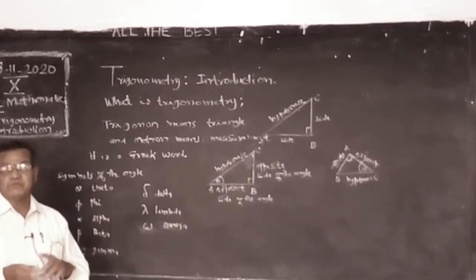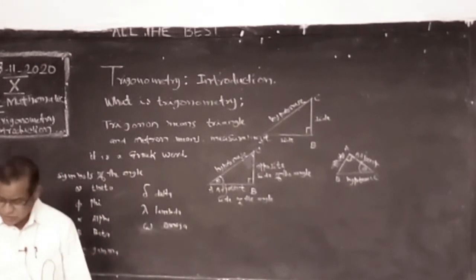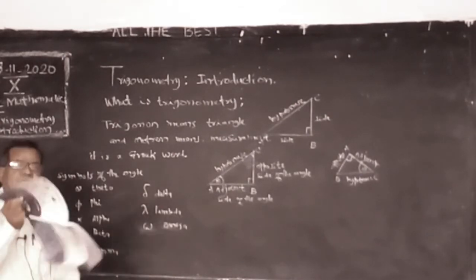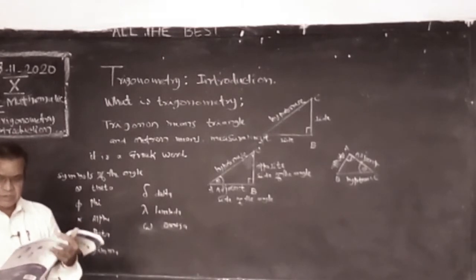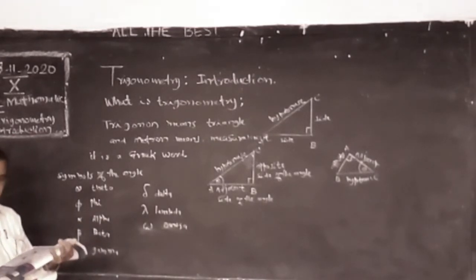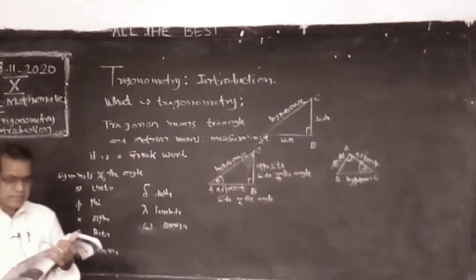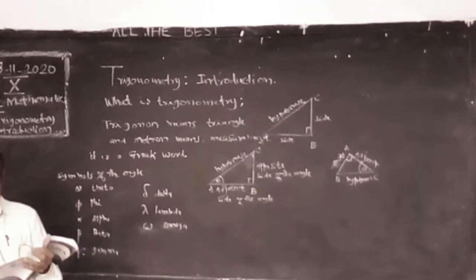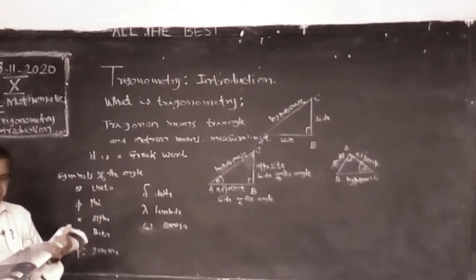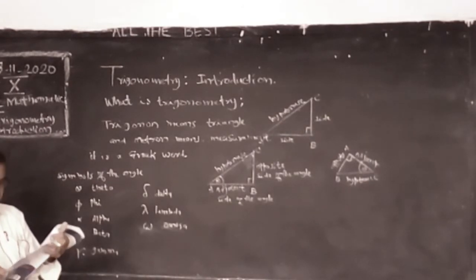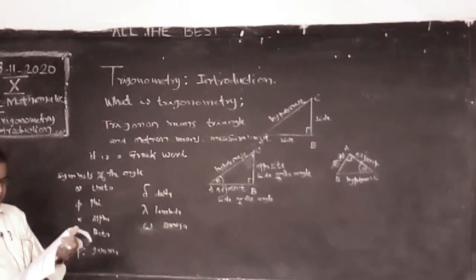It is mainly used in engineering nowadays, and in other branches also. I already told you, it is used in astronomy, surveying, navigation, engineering. Nowadays, in warfare, and all sorts of vibratory phenomena, sound, light, electricity.